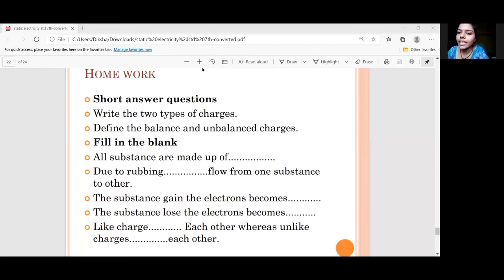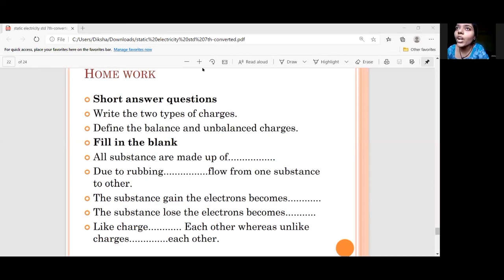Balance. और जब there was high number of positive charges, then the substance was unbalanced. और उसको क्या बोलते थे फिर हम? If there is high number of positive charges, तो वो positively charged रहता था या negatively charged? Positive charge. And when there was a less number of positive charges, or we can say more number of negative charges, then it was?